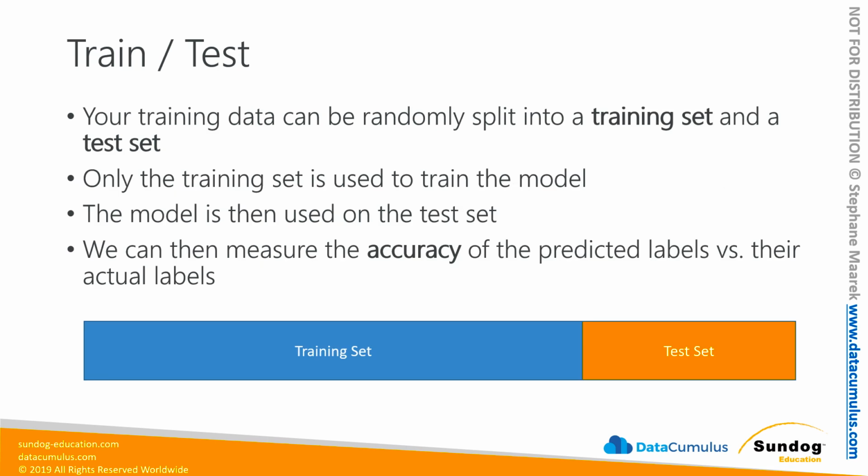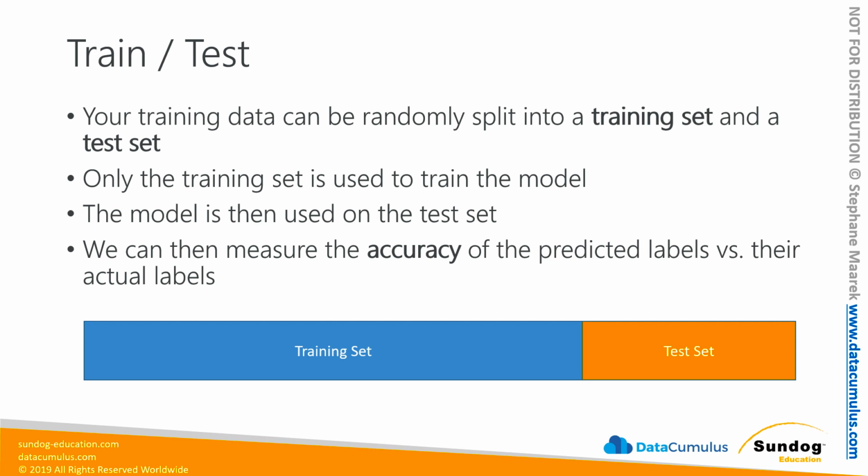So how do we evaluate how good a supervised learning model is? Well, one way is by using something called train test. And the idea here is that you take your training set, your historical data, and you split it into two sets randomly. One you're going to call the training set, and this is usually the bulk of your data, and the other will be your test set.